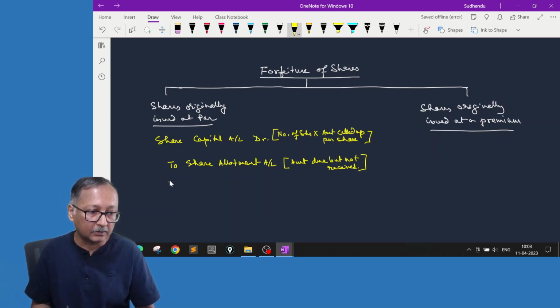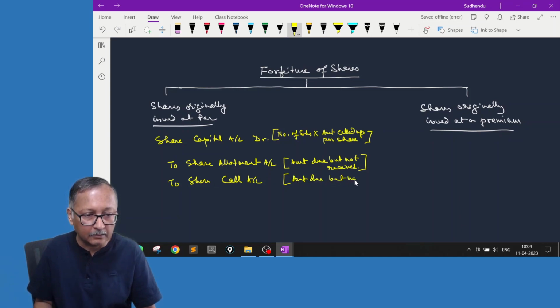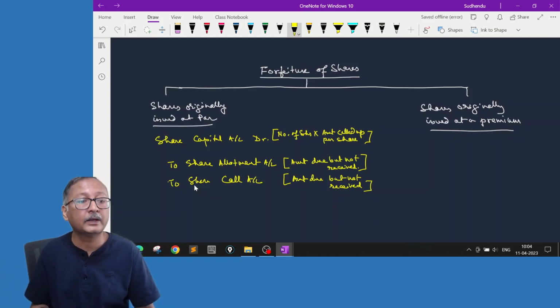Now then similarly to call account will be there. This could be first call, second call, final call. This is also amount due but not received. Now in this some money may be, so this is the due.